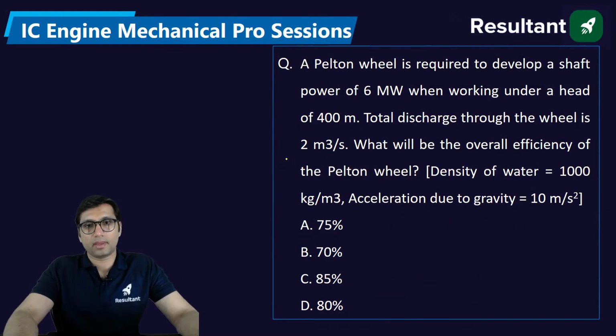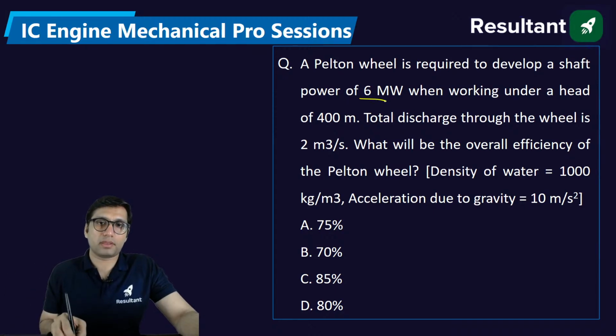Next. This is the last question of today's session. Last question, but don't go anywhere. Please firstly solve this question, then we can end the session. A Pelton wheel is required to develop a shaft power of 6 megawatt when working under a head of 400 meter. Total discharge of the wheel is 2 meter cube per second. What is the overall efficiency of the Pelton wheel? I think we have already done this type of question today.